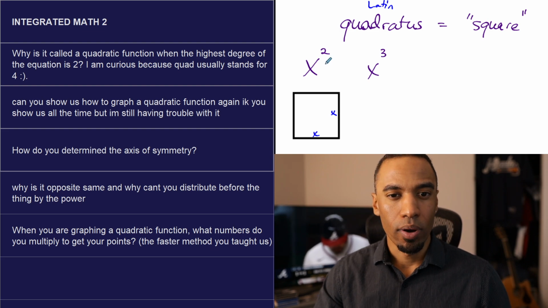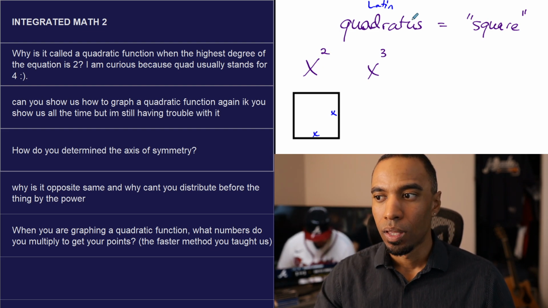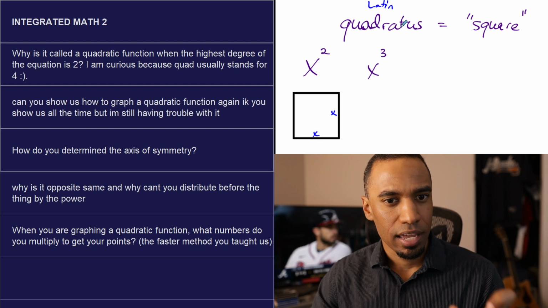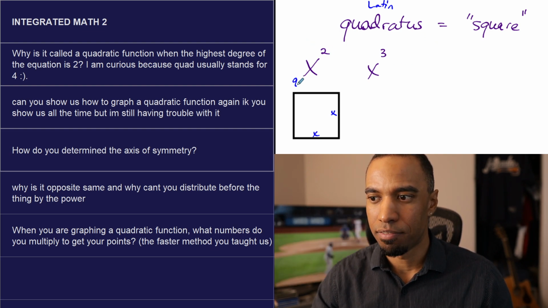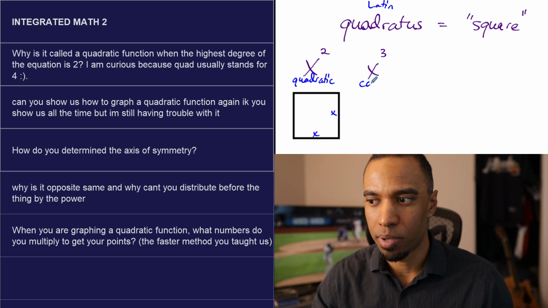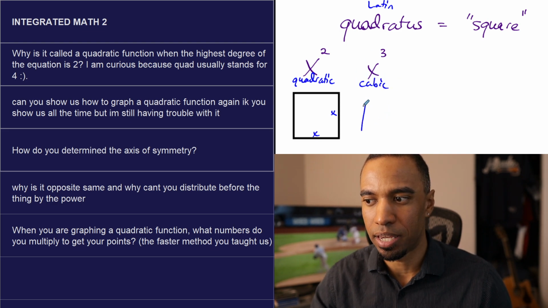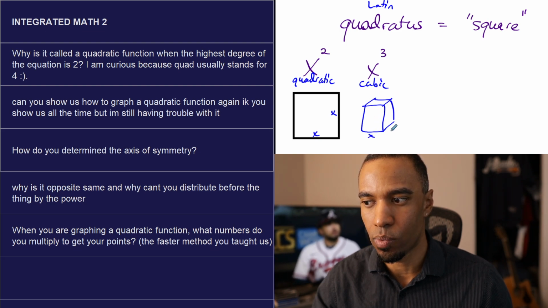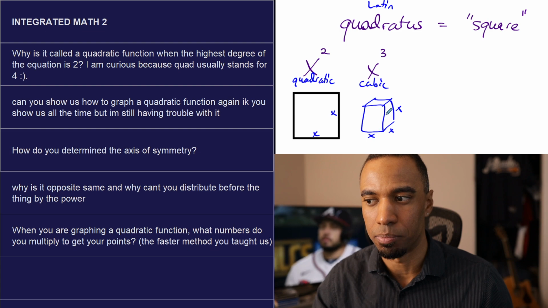Now you bring up a good point. Quad usually stands for 4. So if quadratic functions are x squared, and x cubed are cubics, by the way, why do we call these cubics here? Because a cube is a bunch of six-faced squares. X times x times x gives you x cubed.